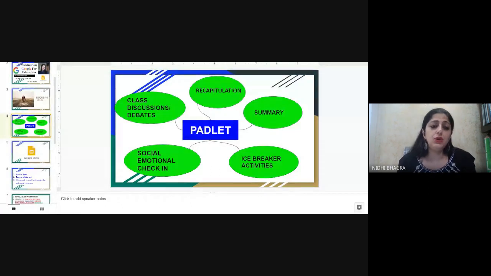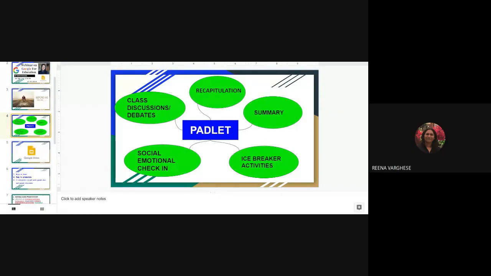This is a wonderful tool, Padlet, and for class discussions and icebreaker activities, you can always try it. I have tried it a number of times, and children love these kinds of activities, and it's also helpful in many other ways. You can use these kinds of tools very creatively in the classroom.